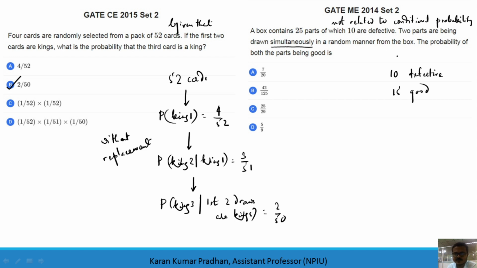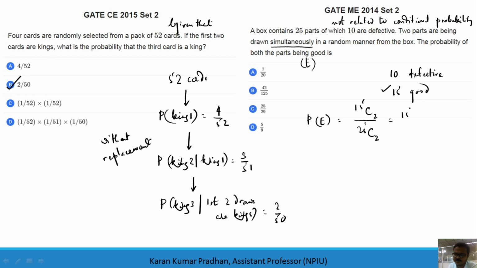Two parts are drawn simultaneously in a random manner from the box. The probability of both the parts being good. Being good means you have 15 good, or non-defective, items. Let me assume this as the event E. So the probability of both parts being good will be 15C2 divided by 25C2.